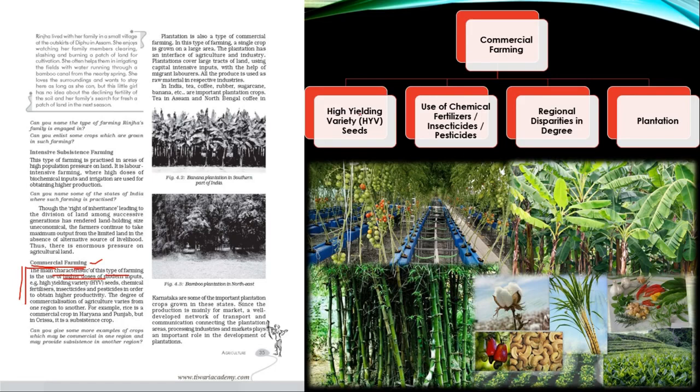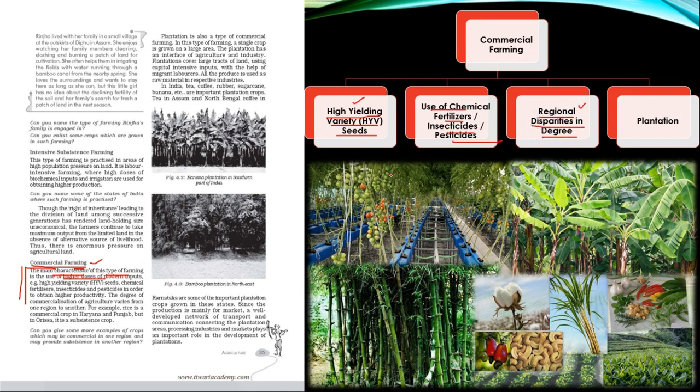Number one, this type of farming uses a higher dose of modern inputs. Modern inputs means whether it is high yielding variety seeds, chemical fertilizer, insecticide, pesticide, everything is taken up on a very large scale. Second is, degree of commercialization of agriculture varies from one region to another. So what does it say?